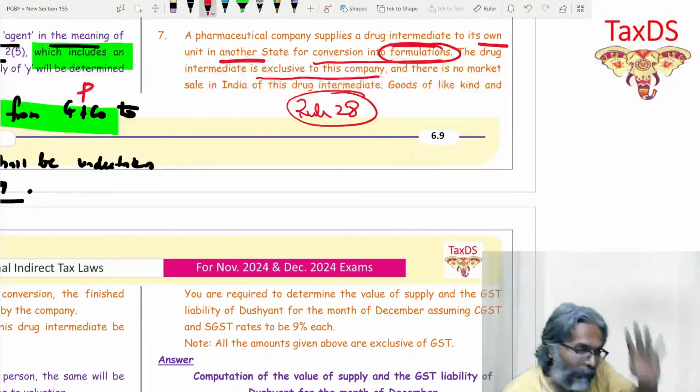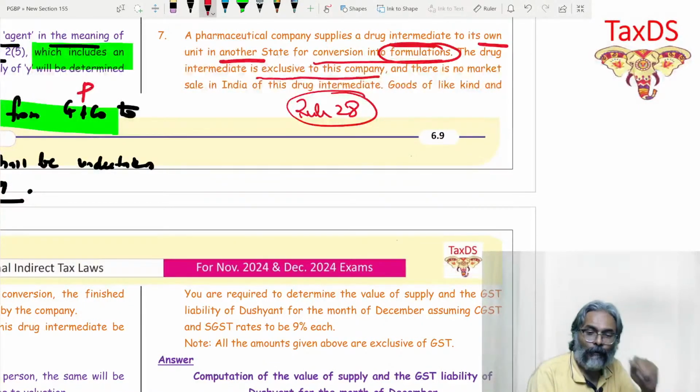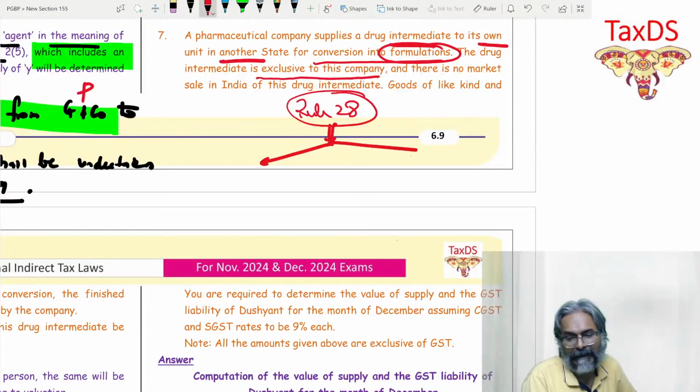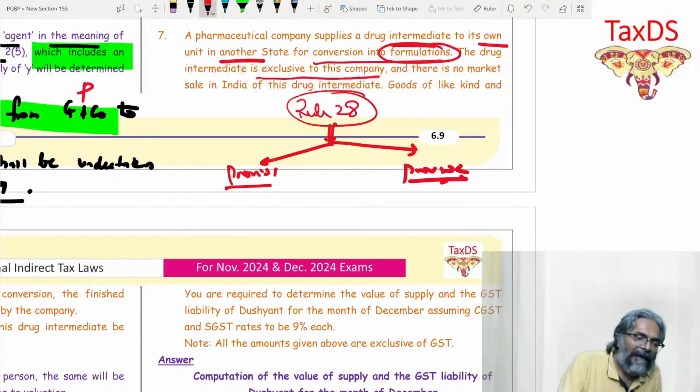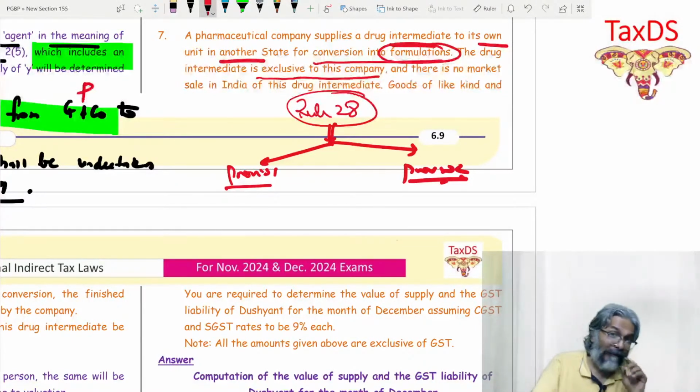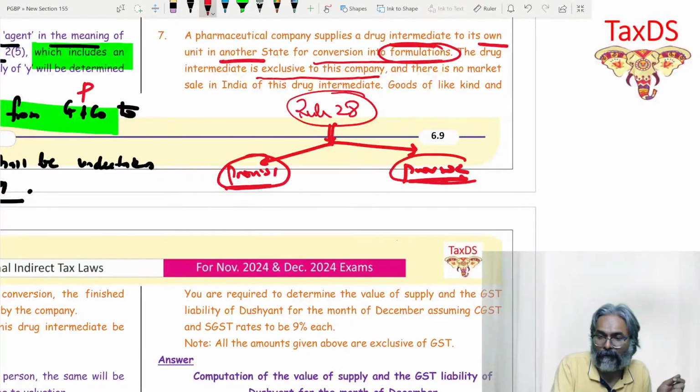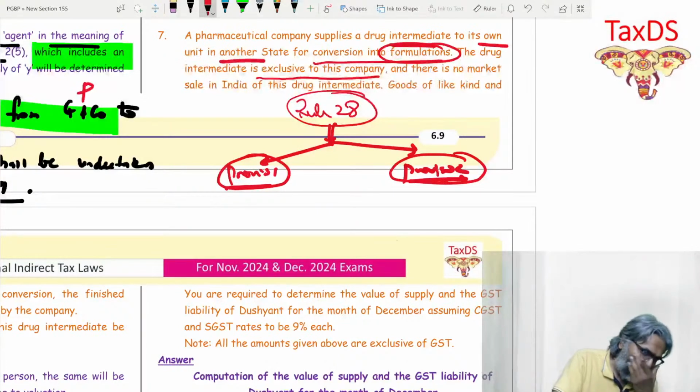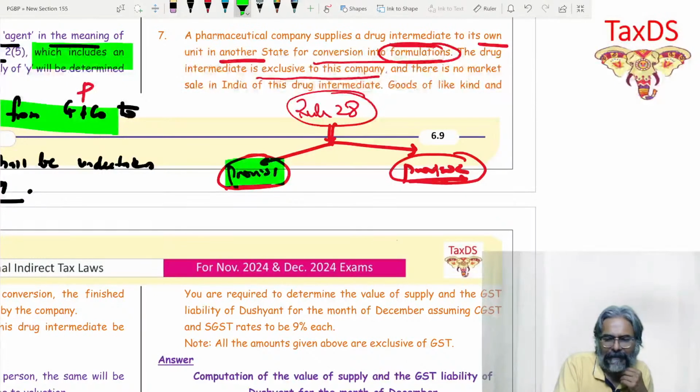But what is very important, students, over here in rule 28 are the two provisos. Remember two provisos, students? This is the real game. Proviso 1 and proviso 2. Are you aware of it or forgotten by now? Always revise. You are getting the last opportunity to revise it decisively. Make the best use of this particular opportunity. Therefore, students, proviso 1 and proviso 2. In this regard, what is your take altogether in this context?